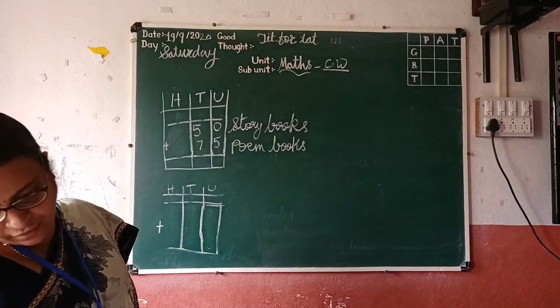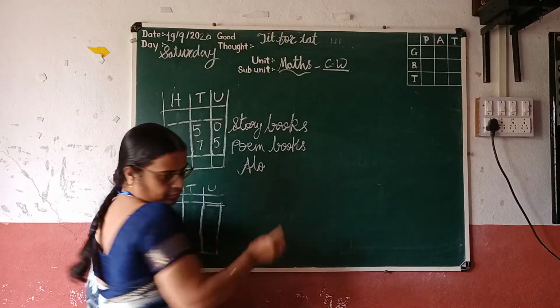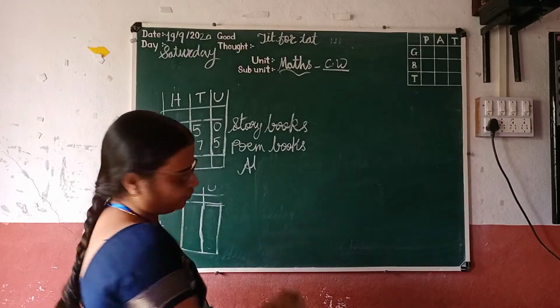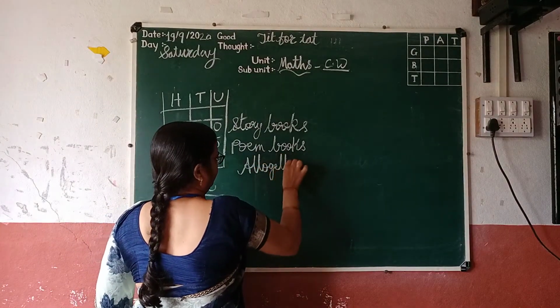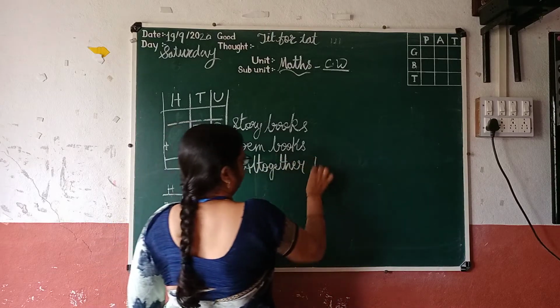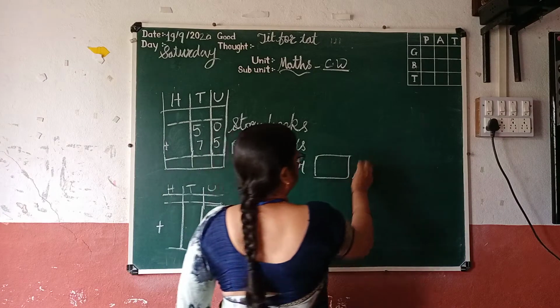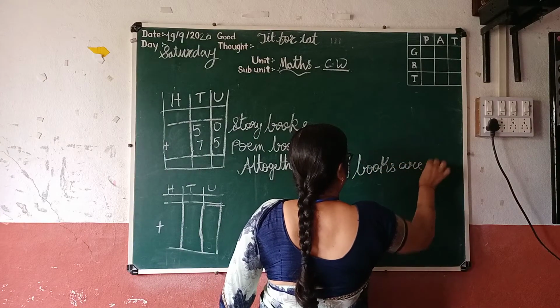Altogether how many? So altogether how many books are there.